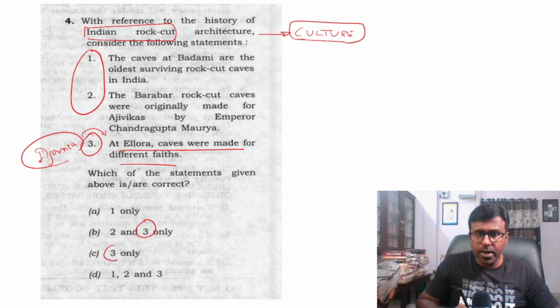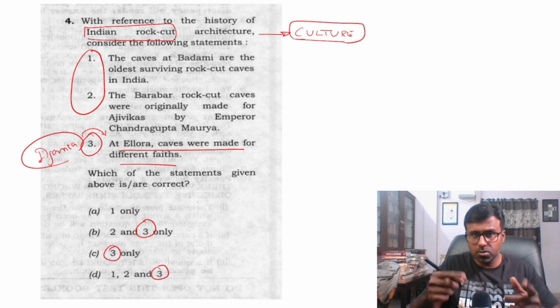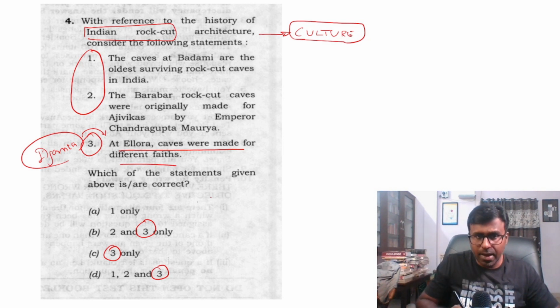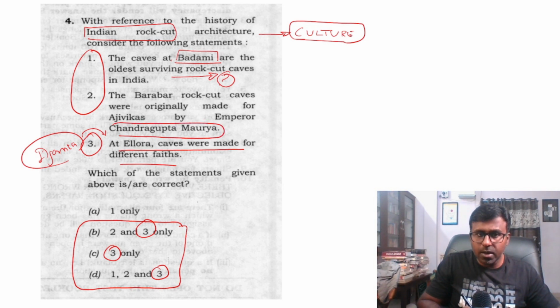There is a difference between Ajanta and Ellora, and it is true that they had different fates. This I understood on the day. I understood that the answer lies here. But what happened was, I was not sure about this Badami rock cut architecture, whether it was the oldest. I did not know this, but I knew that it was given by Emperor Ashoka, not by Chandragupta Maurya. This fact I knew.